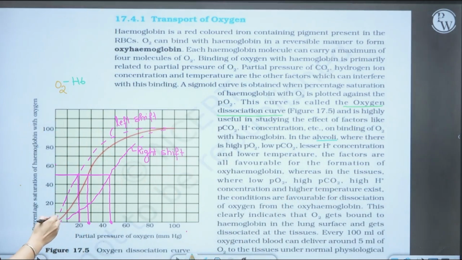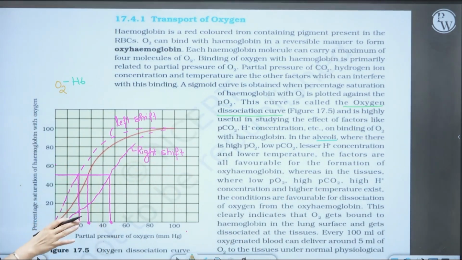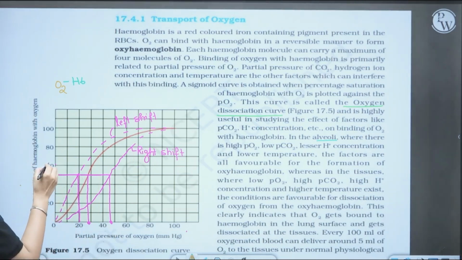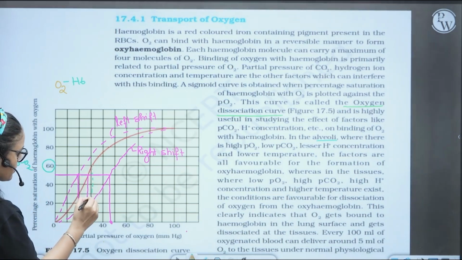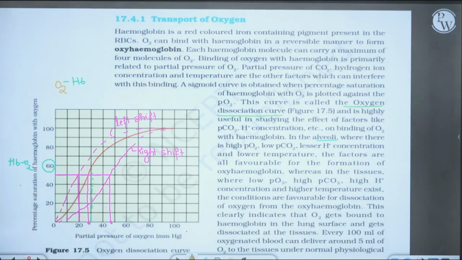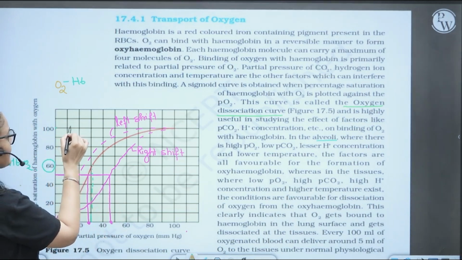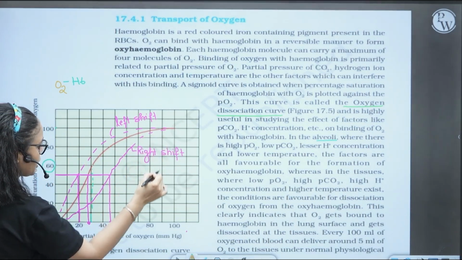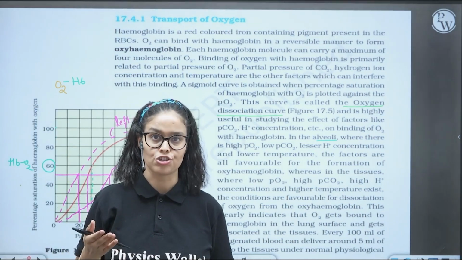So as you can see this red graph, right? You can see this red part. So this is the normal relationship of the partial pressure of oxygen with the percentage saturation of hemoglobin. So that means to bind 60% hemoglobin with oxygen, we require this much oxygen. That means approximately 30 mmHg oxygen. This should be the partial pressure of oxygen. To bind 100% hemoglobin with oxygen, we require at least 90 mmHg oxygen, right? So this is about the saturation curve, right?